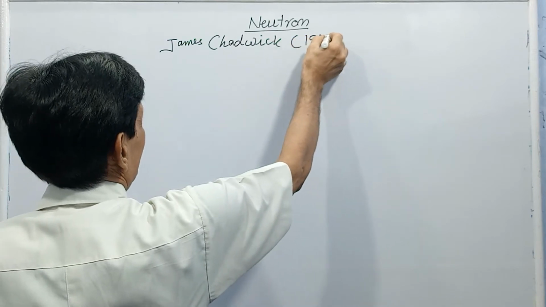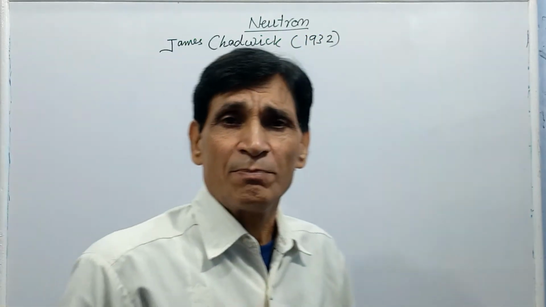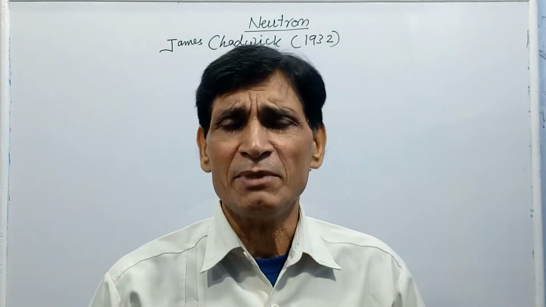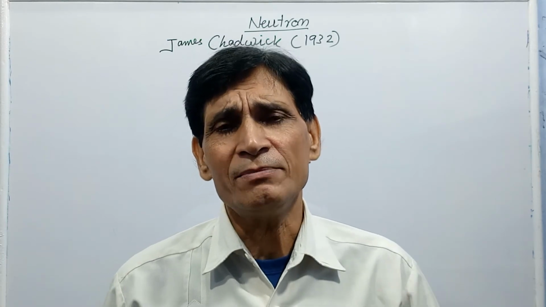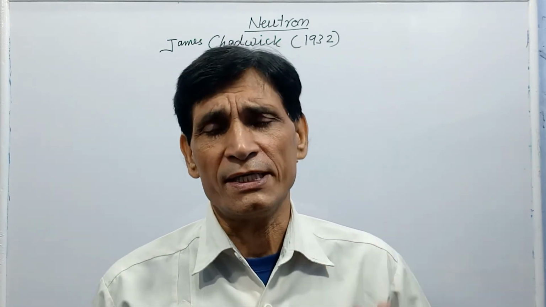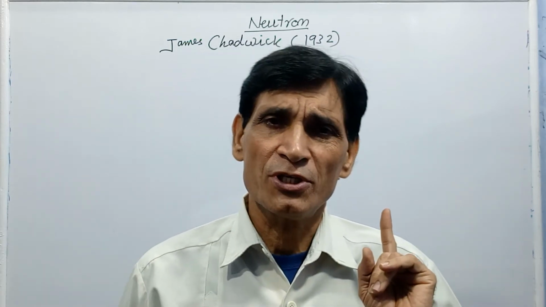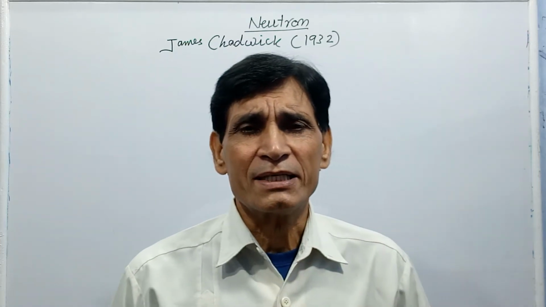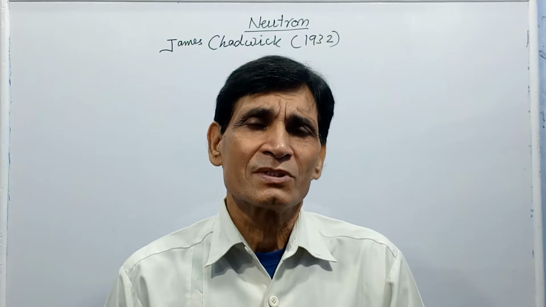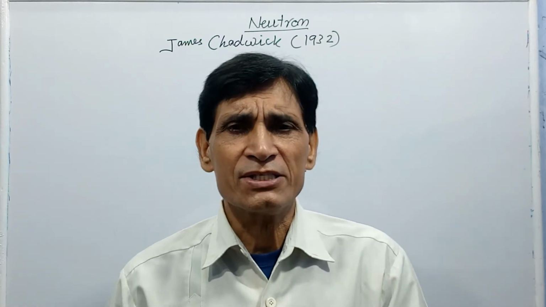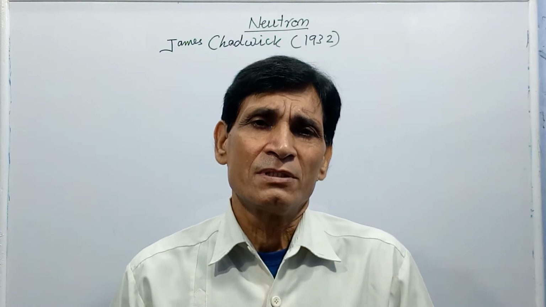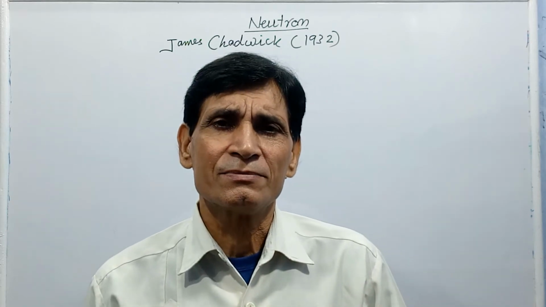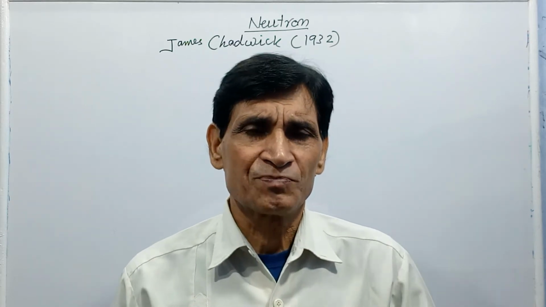in 1932 bombarded alpha particles on light element atoms, beryllium or boron atoms. He observed that a neutral particle, an electrically neutral particle, was coming out, released from beryllium or boron atom. This neutral particle was called neutron.